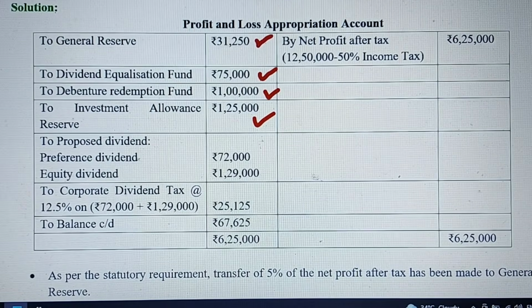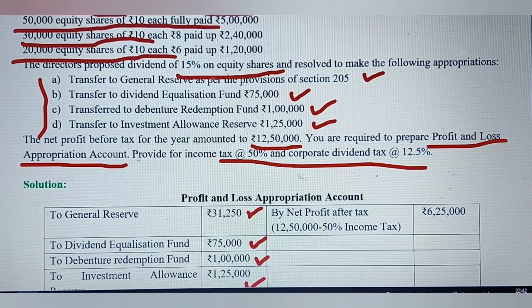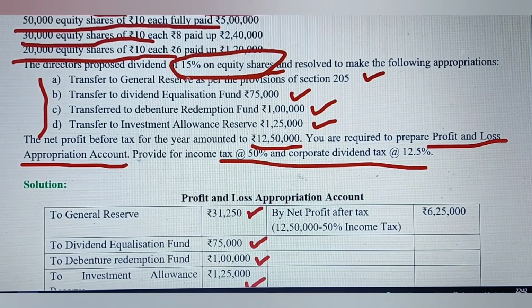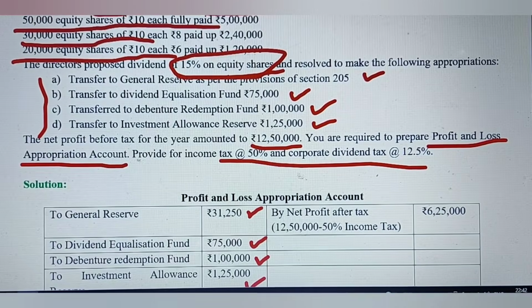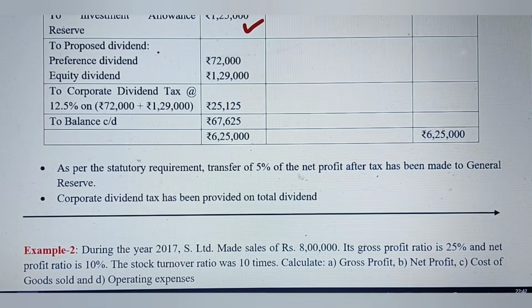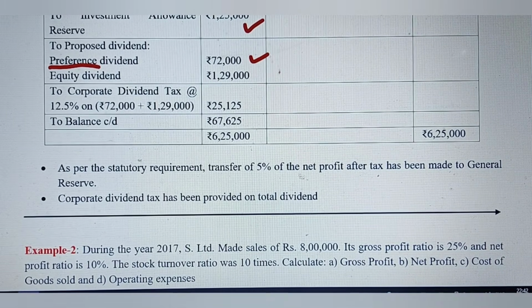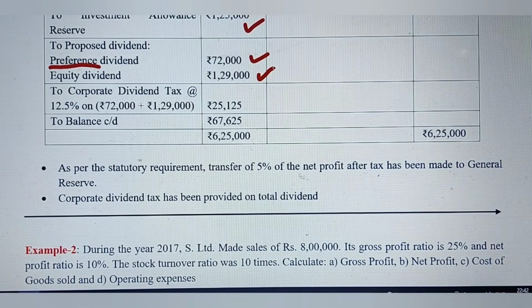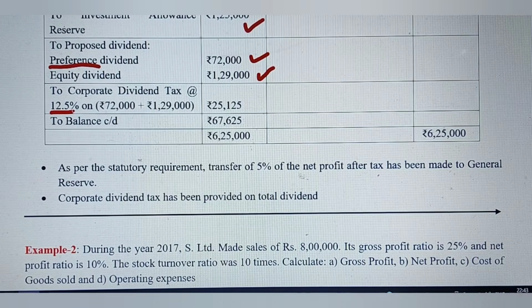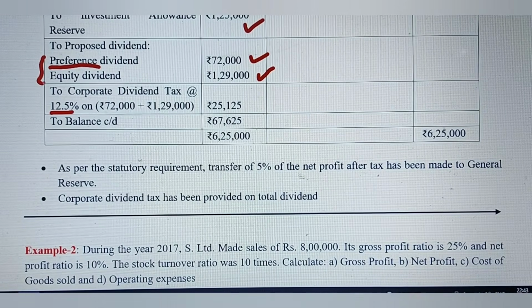And proposed dividend, as you can see here, that fifth line, proposed dividend 15% on equity shares. So you need to calculate on equity shares, and after calculating the 15% of the preference and equity shares, you get this amount 72,000 and 1,29,000. And corporate dividend tax, that is at the rate of 12.5%, is basically on this one, preference and equity shares.